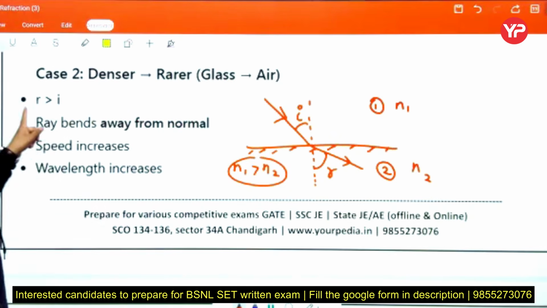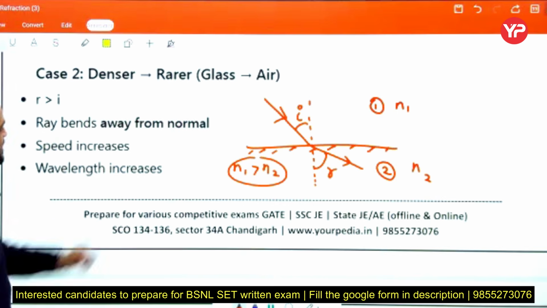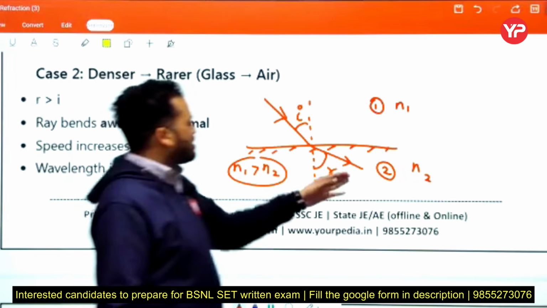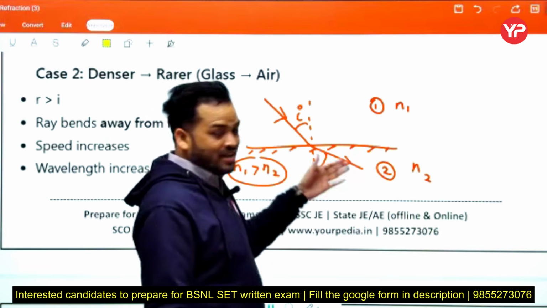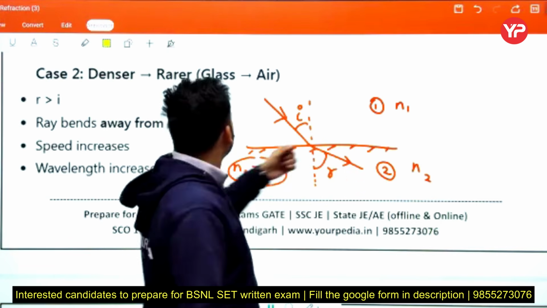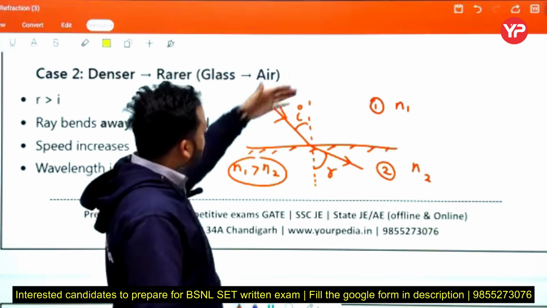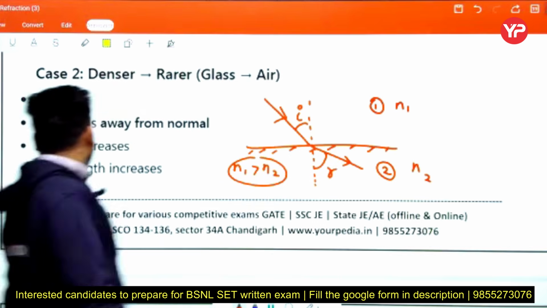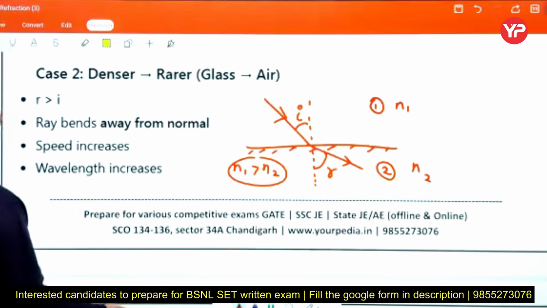Now small r is greater than small i, the ray bends away from the normal, speed increases. How does speed increase? Because this medium has a lesser refractive index as compared to the first one, glass to air. Now wavelength increases and frequency remains the same.